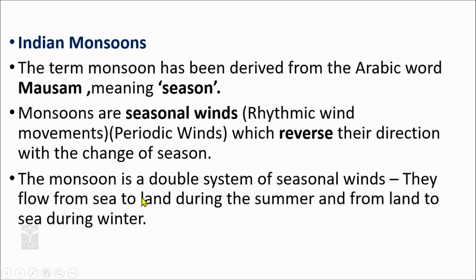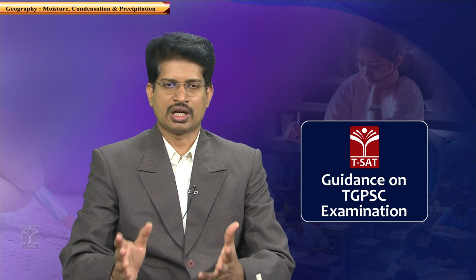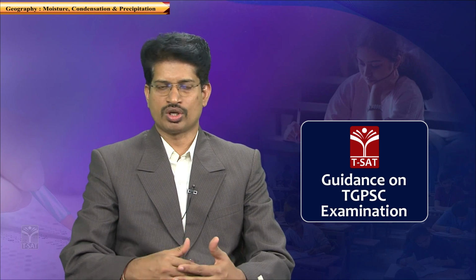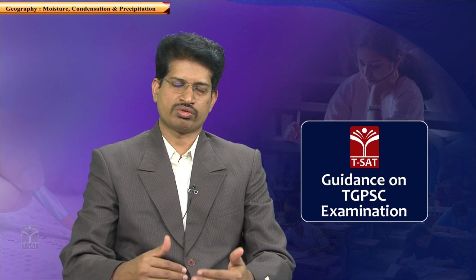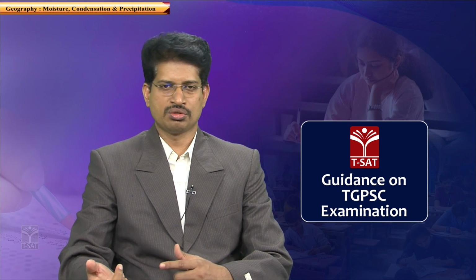This can also be asked: in summer, how does the wind direction flow, from land to sea or sea to land? How is the direction in summer? In monsoons, the wind blows from ocean to land in summer. In winter, the wind blows from land to sea.